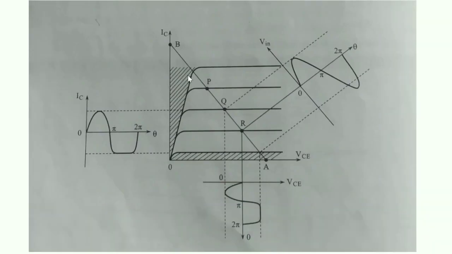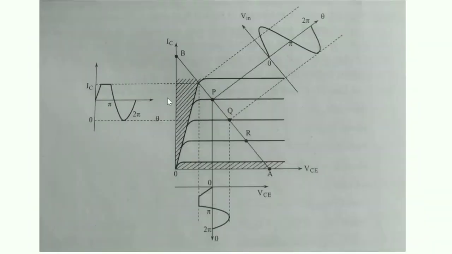Let us consider the Q point which is near to the saturation region. If the Q point is near to the saturation region and this is the input signal, during the positive peak, for some time the output is reproduced. After some time the input voltage will transfer the transistor from the active region to the saturation region, which will make the transistor not work as an amplifier.